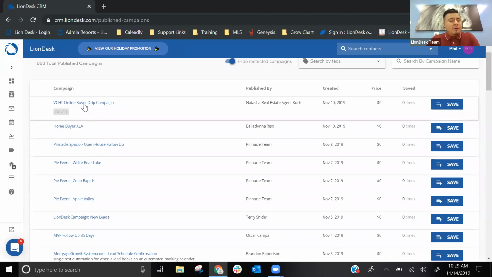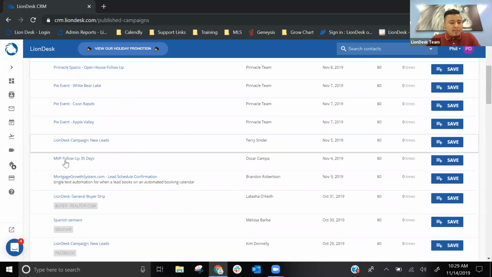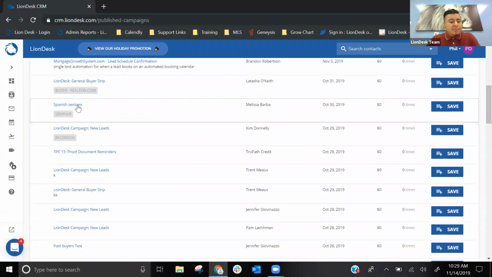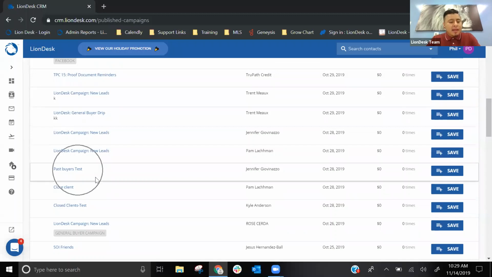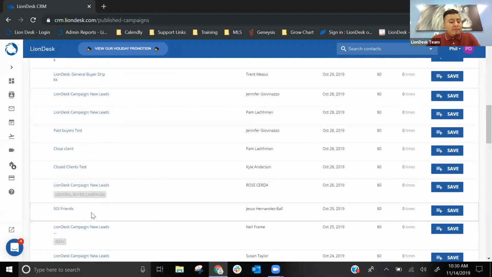So what type of campaigns are there? You'll see one for home buyer, new leads, a follow-up for 35 days, mortgage growth system, lead schedule confirmation, Spanish campaign, and so on. Past buyers, closed clients, SOI friends, so sphere of influence, friends. You can download any of these campaigns. These were created by other LionDesk users.